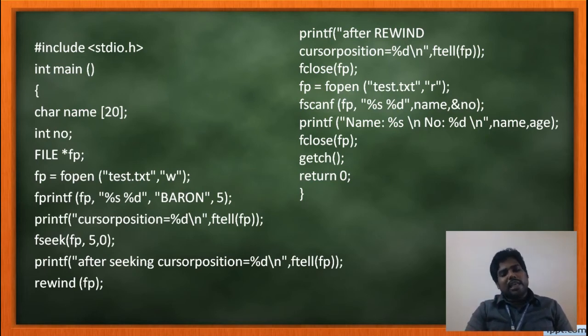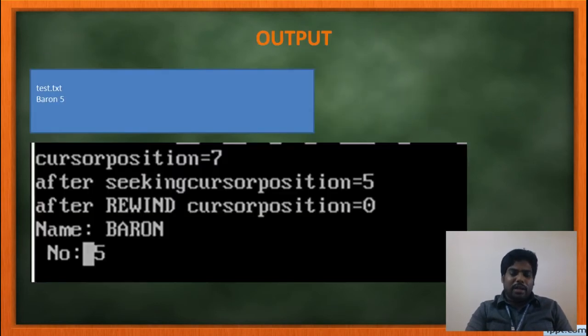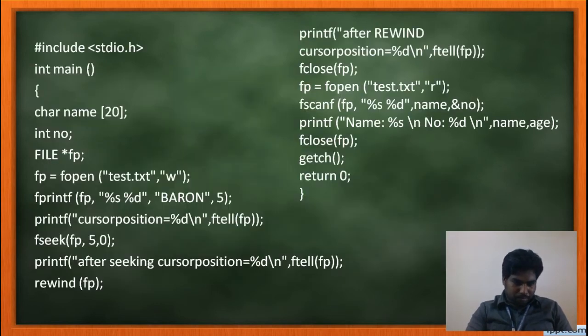Now using the seek function, I am going to change the position. See, fseek of fp, what is this fp? The file pointer. And what is this 5? I want to move 5 bytes, that is the offset value. Here the offset value is 5. I want to move 5 byte positions from where? 0 denotes the starting position of the file. From the starting position of the file, I want to move 5 positions. So 1, 2, 3, 4, 5. Now the cursor will be at the 5th position.